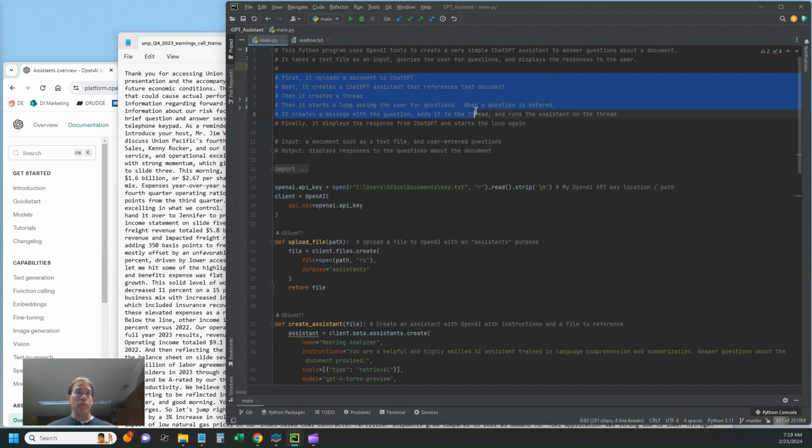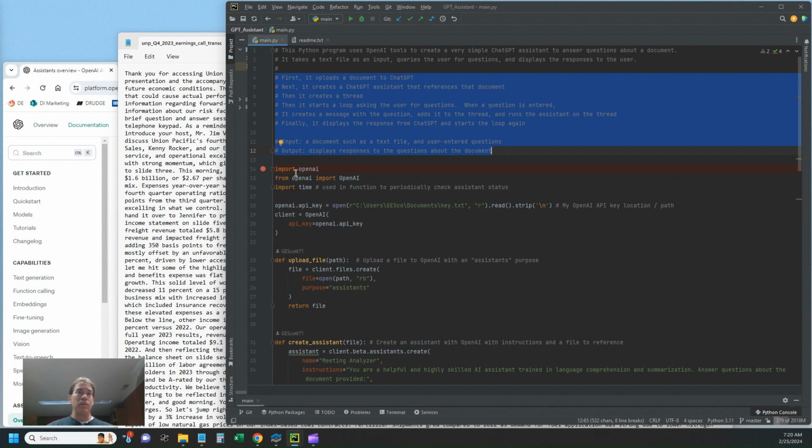And then it starts a loop that asks the user for questions that we just saw. When a question's entered, it creates a message with that question, adds it to the thread, and then runs the assistant on that thread. Finally, it displays the response from ChatGPT and then starts the loop over again. So the input is a document like a text file and the user entered questions, and the output is a display of responses to the questions about the document.